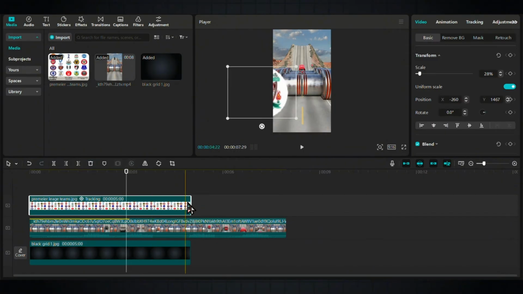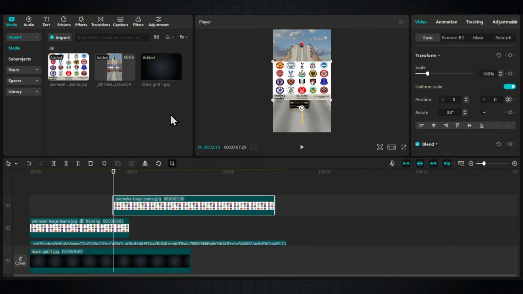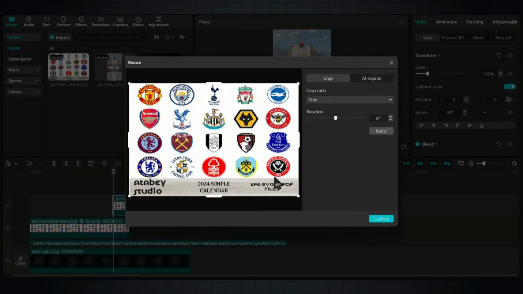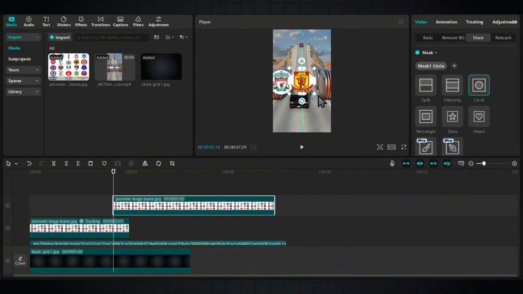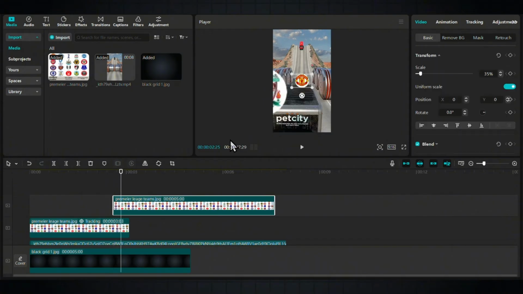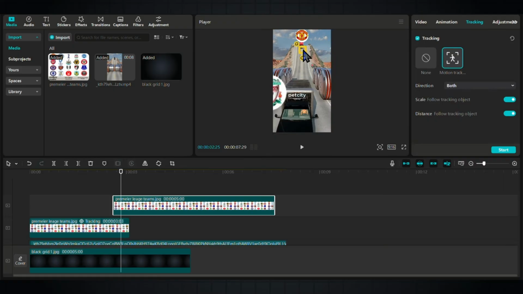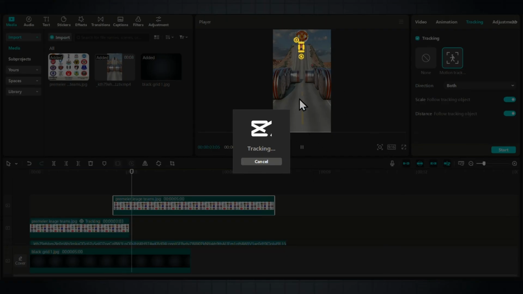The steps are essentially the same for every team logo, but I'll walk you through one more example. Add the image again to the timeline, click on crop, and select another team logo. Let's go with Manchester United this time. Repeat the masking process using the circle mask, and then position the logo on top of the next car. Let's say it's the red car. Again, click on tracking, align the yellow tracking icon with the red car, and start the tracking process. Once that's done, you'll see how clean and professional it looks.